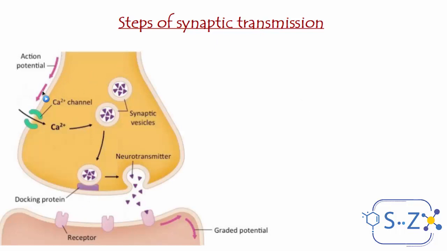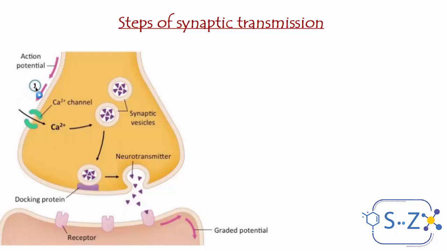Starting with an action potential reaching the axon terminal. And if you want to remember what we mean by action potential, you can click here on the card that's on the top of the screen, and you can learn more about what we mean by action potential. Now, when an action potential or a nervous message reaches the axon terminal or axon ending, this triggers the voltage-gated Ca2+ channels to open.